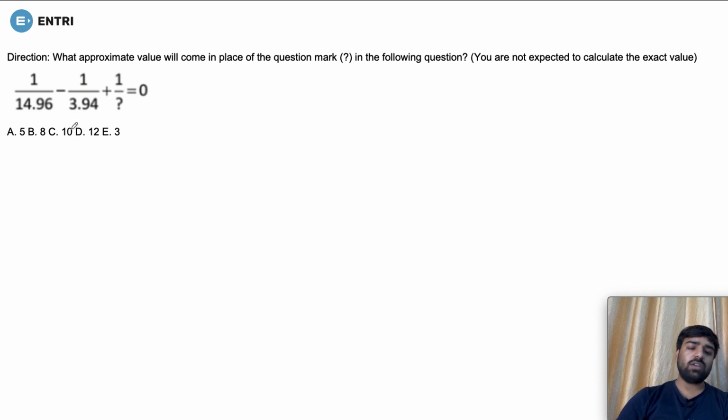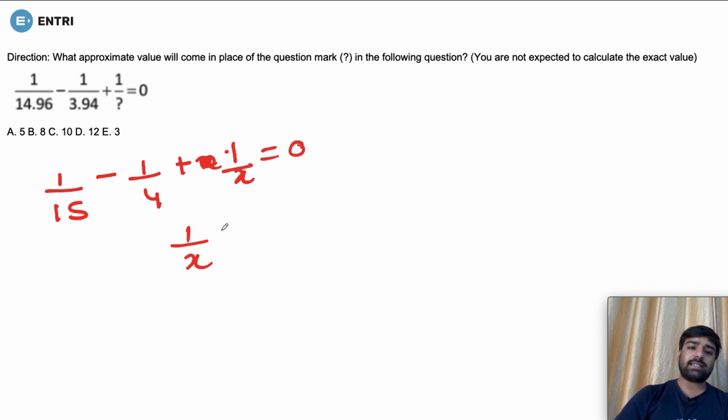Now, what you will do with these types of questions? For these types of questions, again, I am going to solve with the easier method or by rounding it off. So 1 upon 14.96 can be written as 1 upon 1 by 15 minus 1 upon 1 by 4 plus x, it is 1 by x equal to 0.